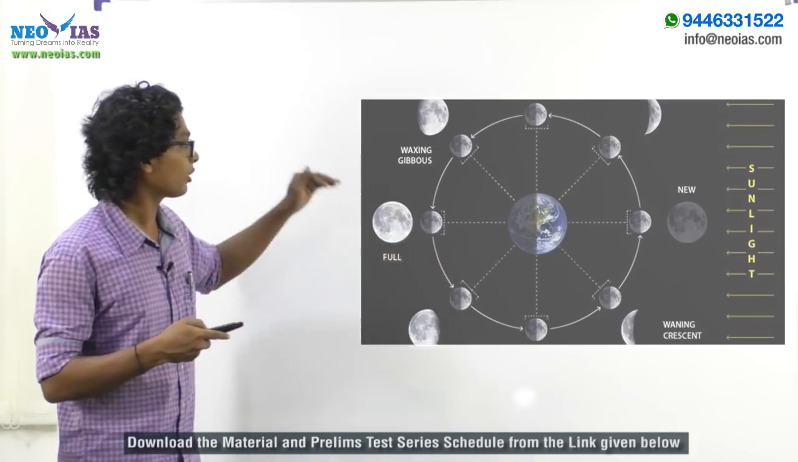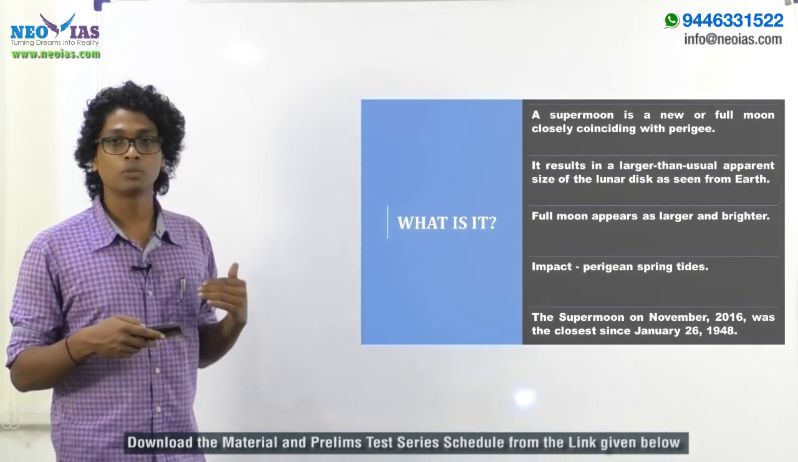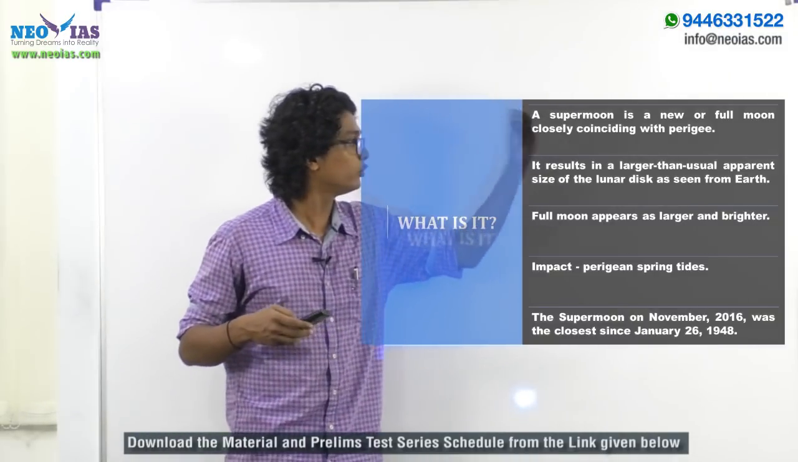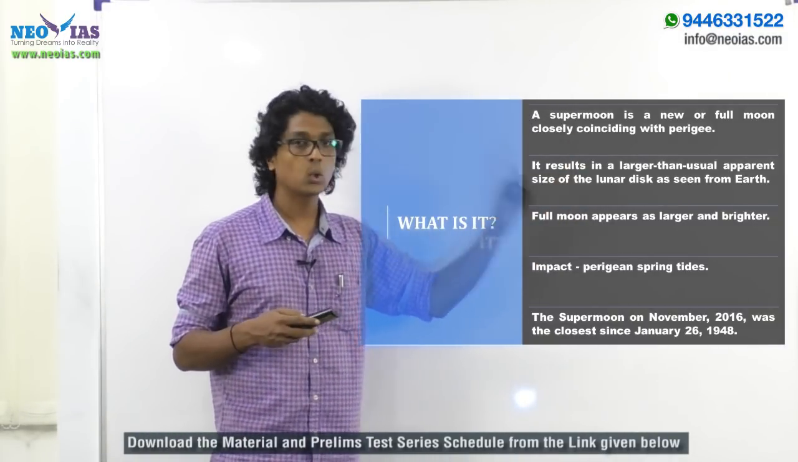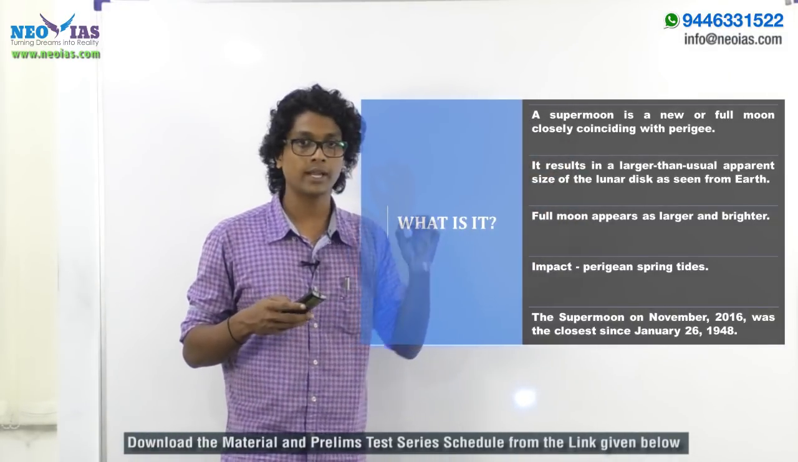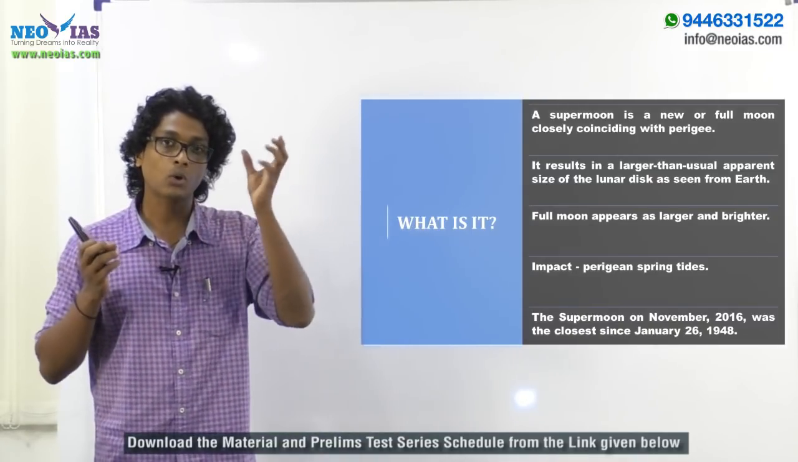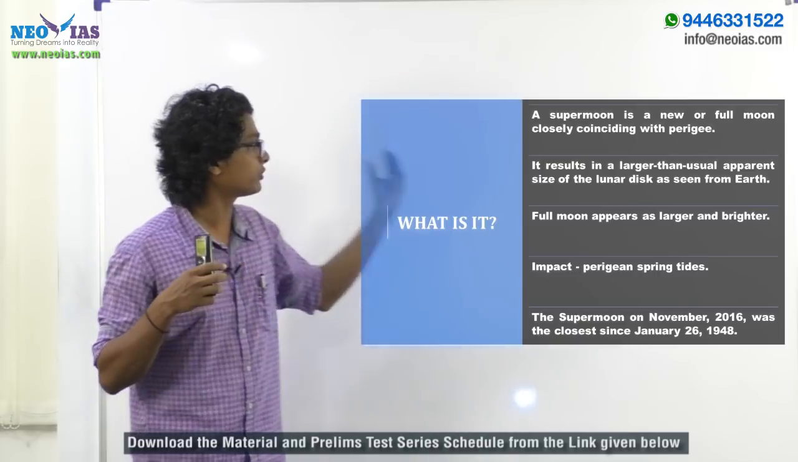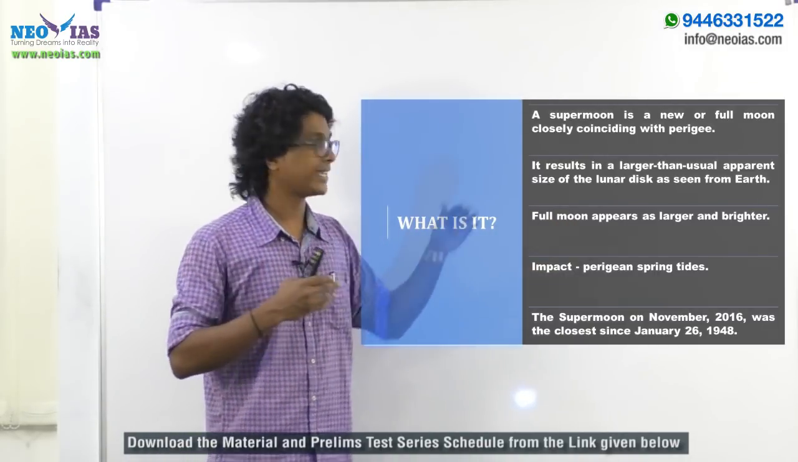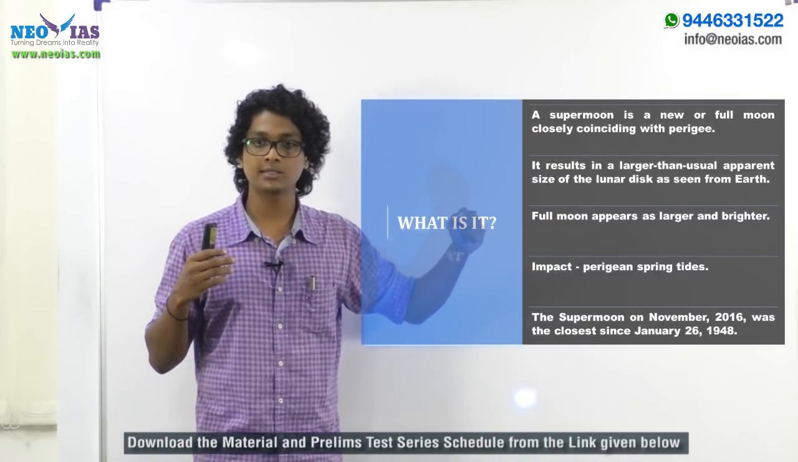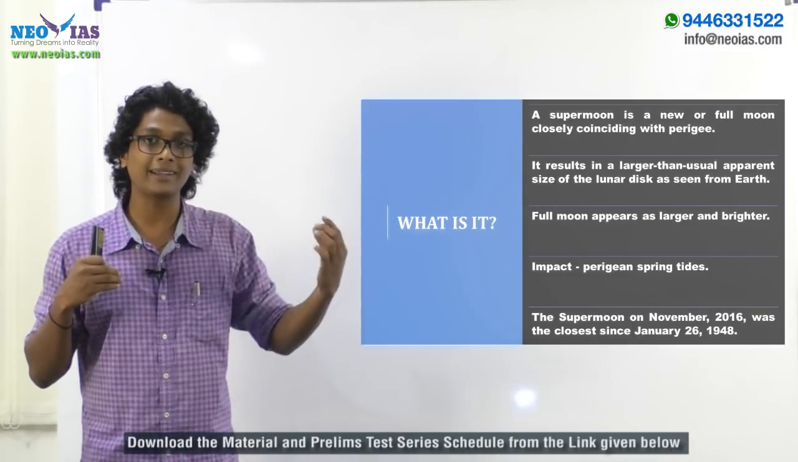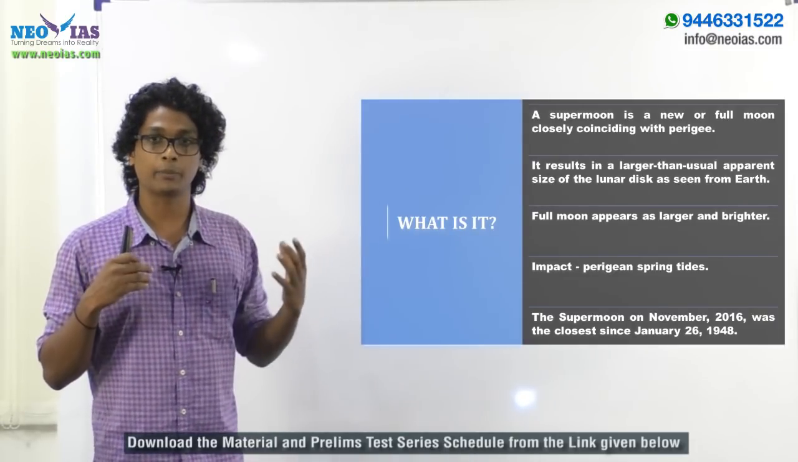So back to the definition of supermoon. Supermoon is a new moon or a full moon closely coinciding with perigee. Perigee means the closest approach. So when, on the closest approach, there is a new or full moon, we will see a supermoon. The moon will appear brighter and larger.